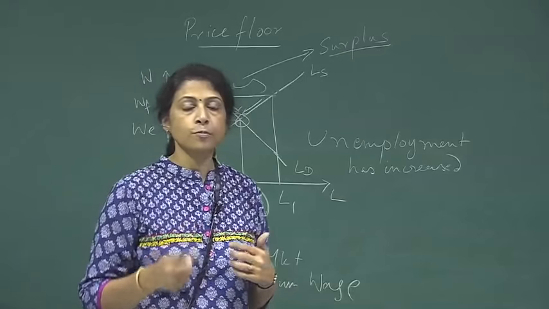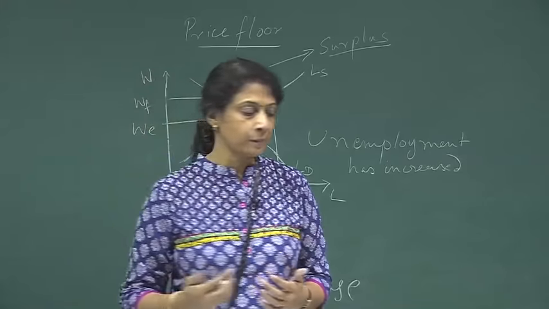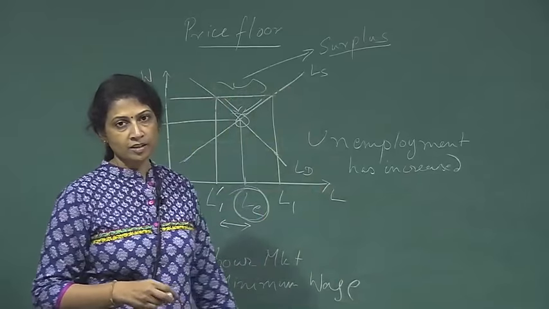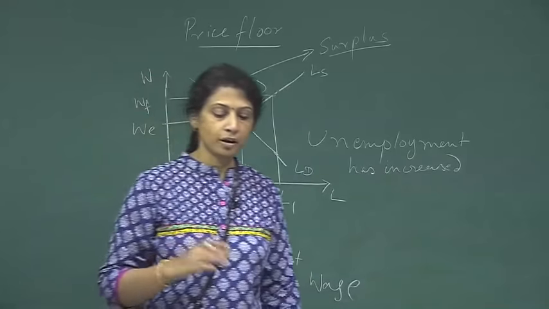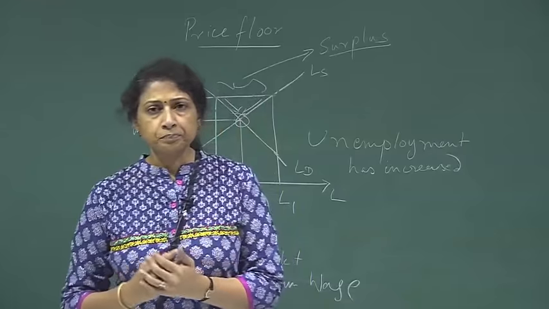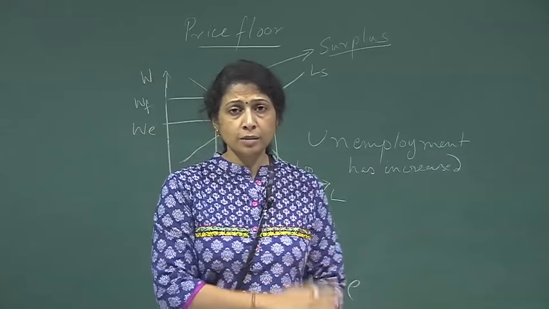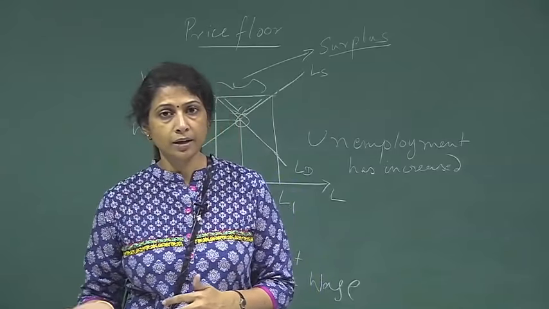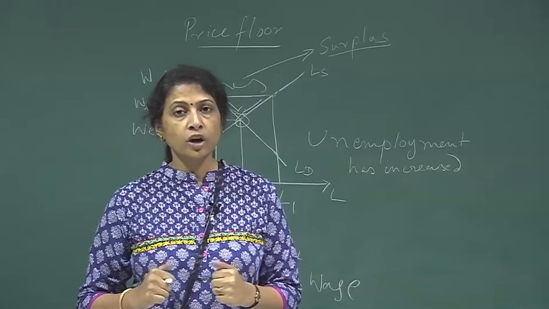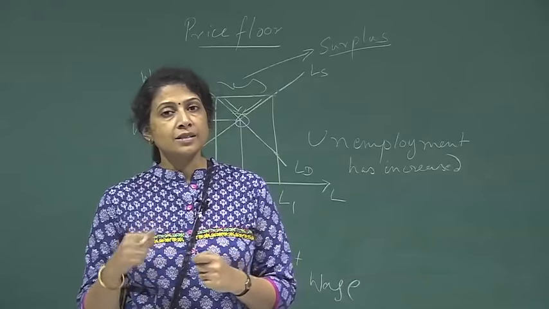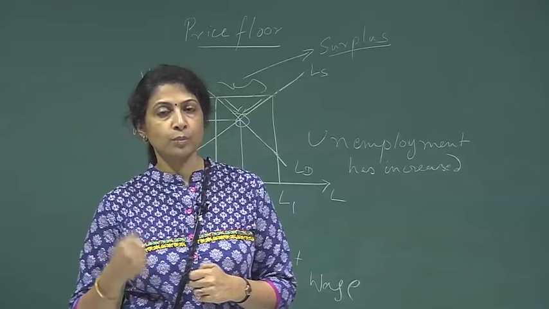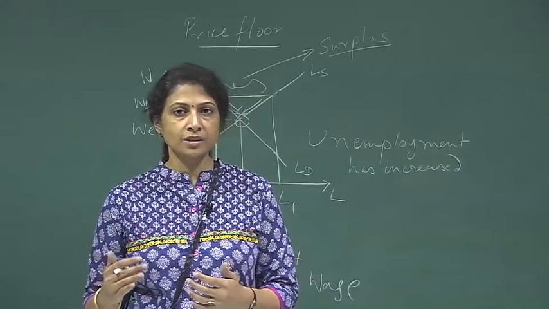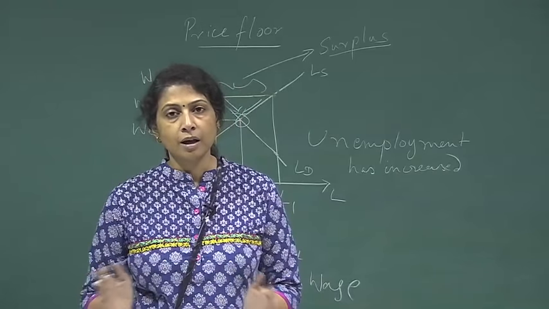But in the case of a price floor and a price ceiling, what is happening is the price cannot adjust in the market. There could be a shortage in the market, prices are not going to go up. There could be a surplus in the market, prices are not going to go down, and the price does not signal properly.